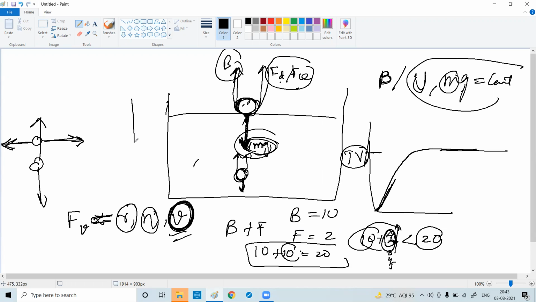At that moment the dragging force becomes 10, and 10 plus 10 equals 20. The upward force is cancelling the downward force. So the net force acting on the object is 0, and the object is said to have attained terminal velocity. Is it clear?